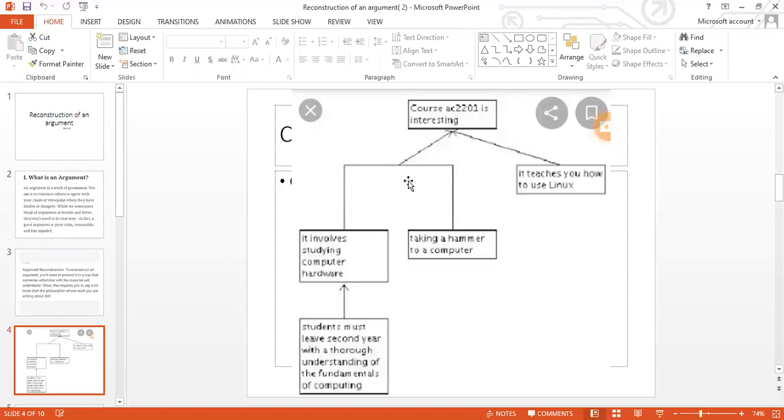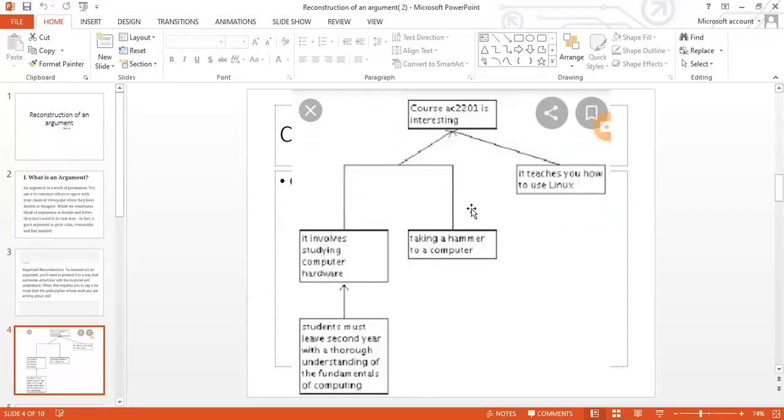Suppose there is a diagram. I have made it; you can see it on the screen. Course AC 2201 is interesting. So it's an argument. How is it interesting? It teaches you how to use Linux. The reason it's interesting is that it involves studying computer hardware. There is another argument: the reason hardware takes a hammer to a computer.